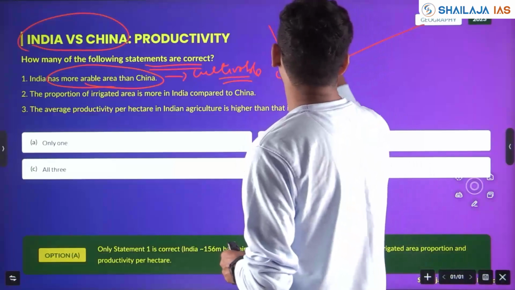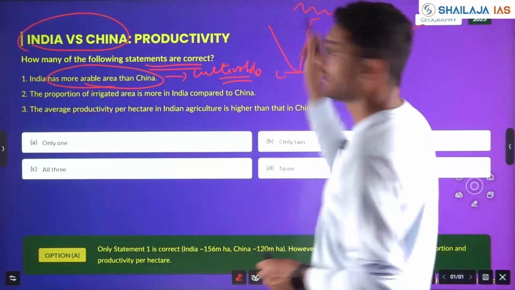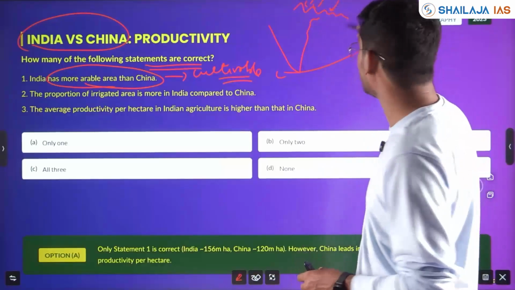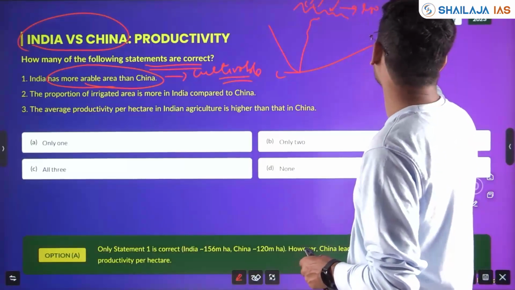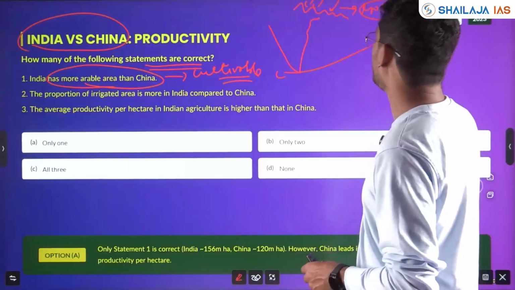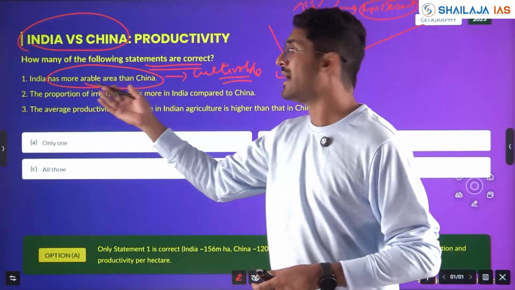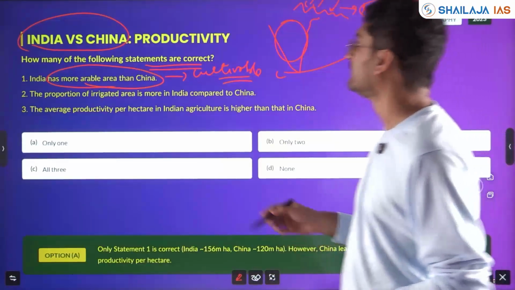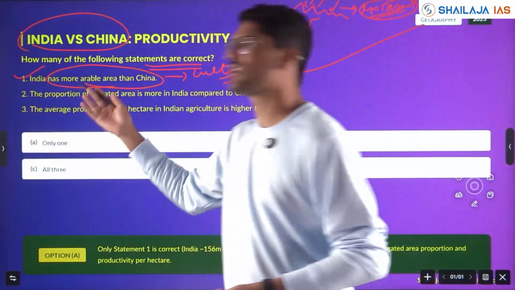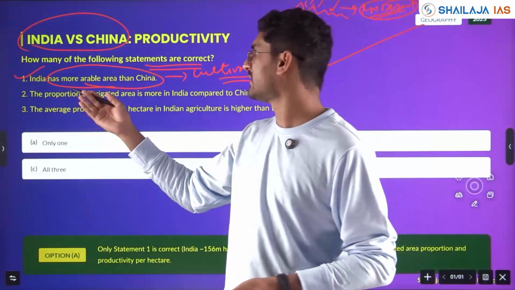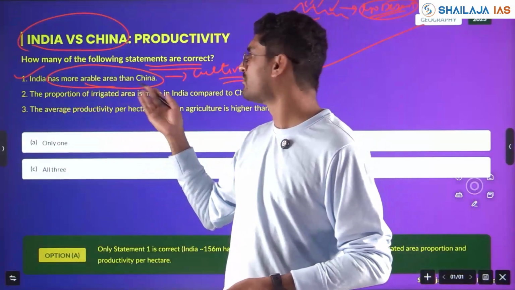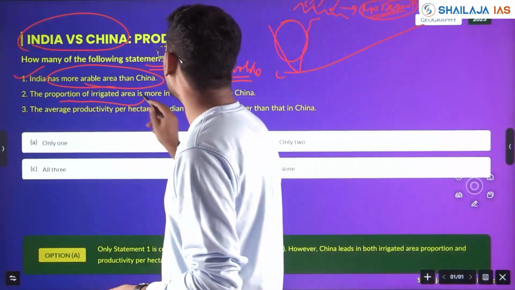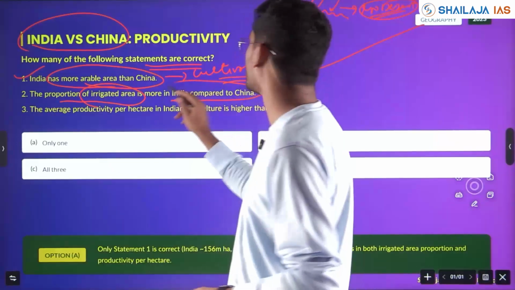Yes. See, India, all the mountains here in the north, the Siberian winds make a large area of China desert and unviable for agriculture. So unarable these are. But India has more arable land than China, correct. It has around 150 or 160 million hectares, which is 10-15 million hectares more than that of China. Statement 1 is correct.